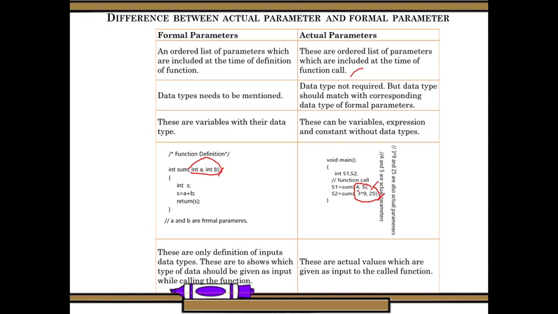That is, the variables or values passed to the function, or the variables or values received by the function. Okay, the data types need to be mentioned. In the declaration, data types must be mentioned, while in the call the data types need not be declared but should match the corresponding declaration.